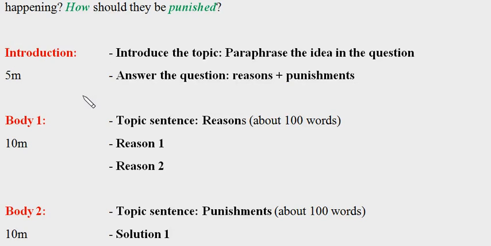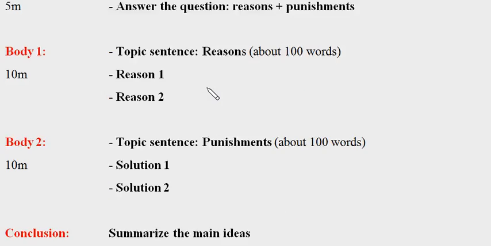And as I said before, you should write only one sentence to introduce the topic by paraphrasing the idea, and after that, one more sentence to answer the question, to let the examiner know what you would do with your essay.